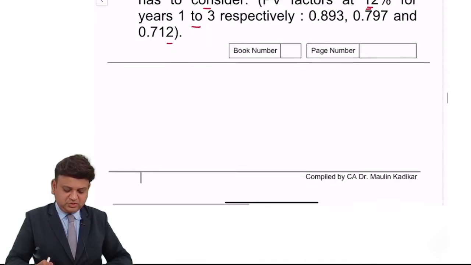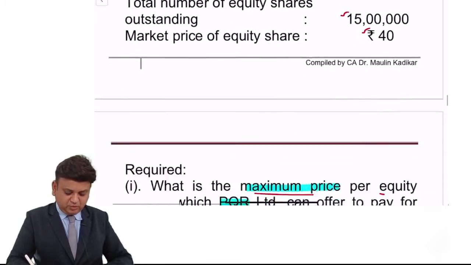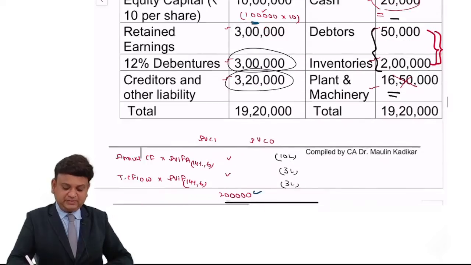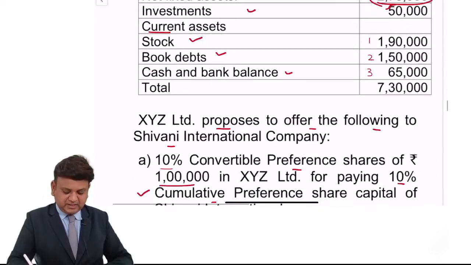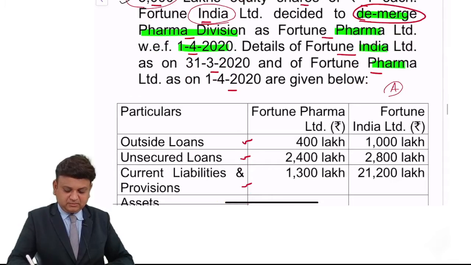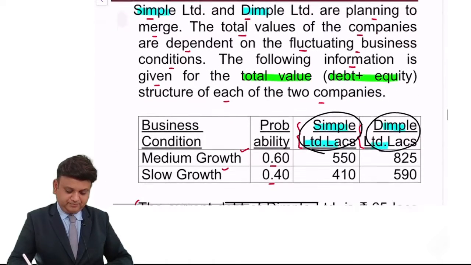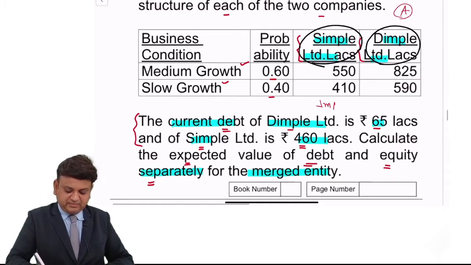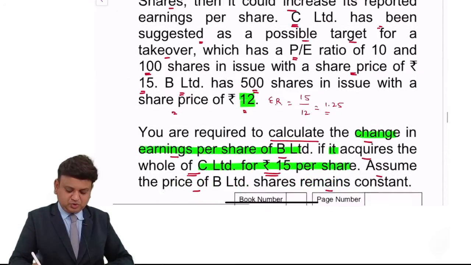Not so important. This is definitely an important question. Both parts of the question are very good in my opinion. This is again an important question, a new concept, decision making using a kind of capital budgeting. This is B category question. Demerger, important question. Value of the firm, important. Especially for simple limited working was more important than dimple limited. This is C category, not so important.